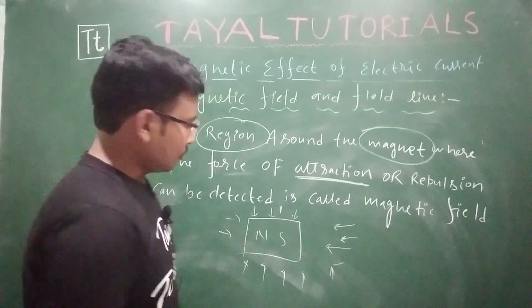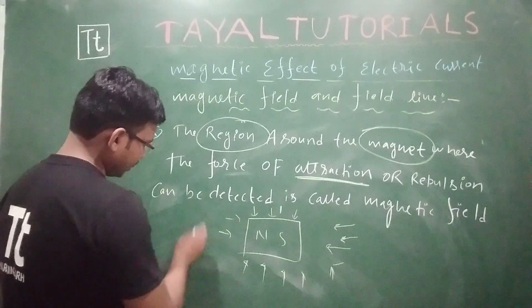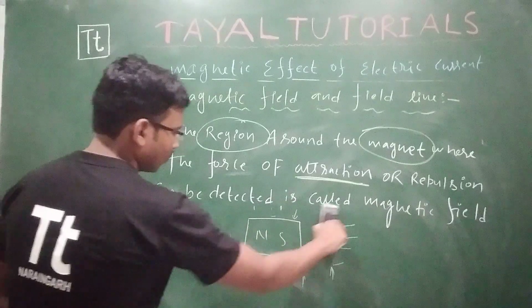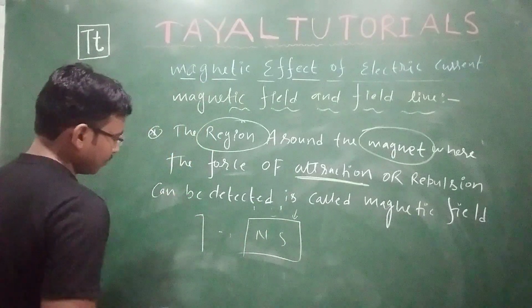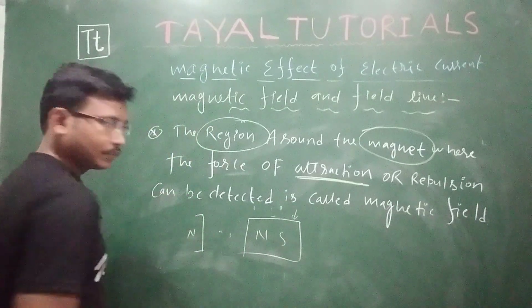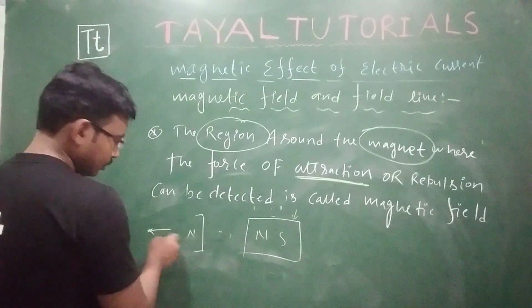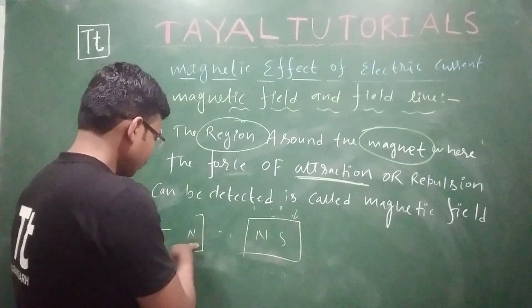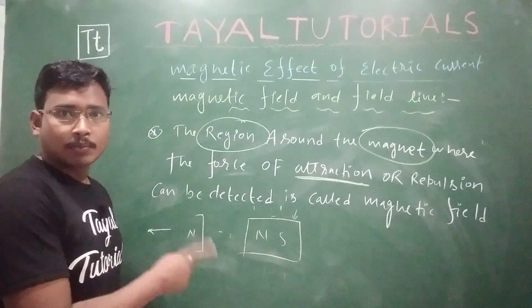Or in another way, you try to bring a north pole over here. No doubt there is a south pole here, because no single pole can exist. A magnet will always have poles in pairs.